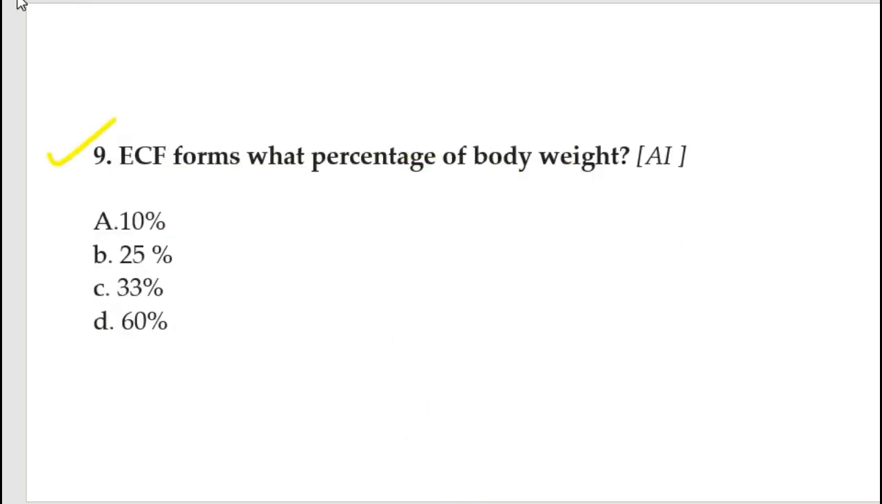Here our next question is: ECF forms what percentage of body weight? So we know the 60-40-20 rule. 60 is the total body water, 40 is ICF, and 20 is ECF. So the answer is 20, approximately 25% of ECF.